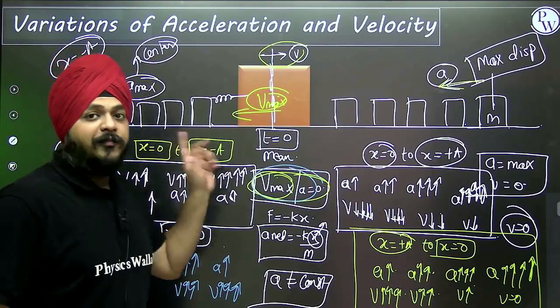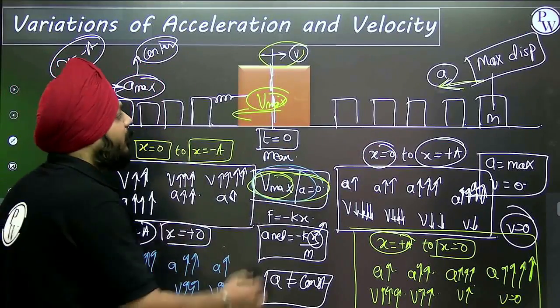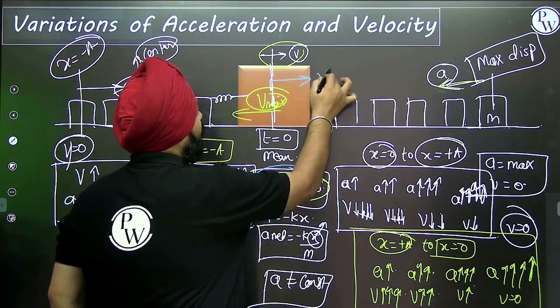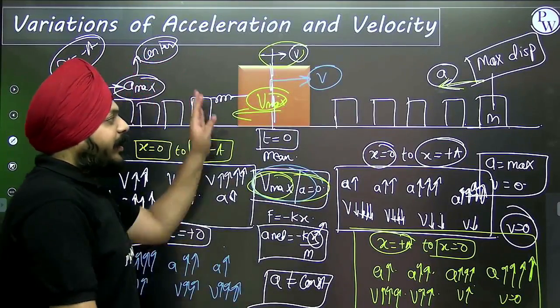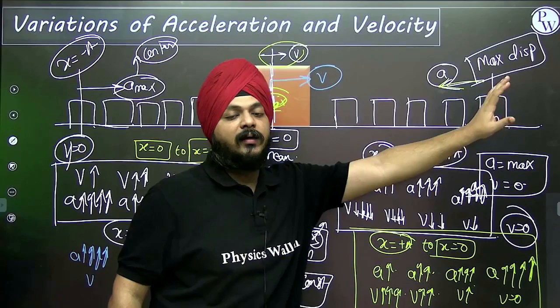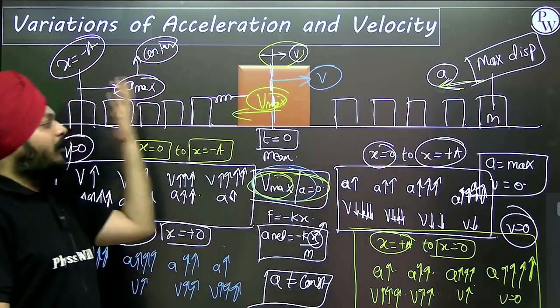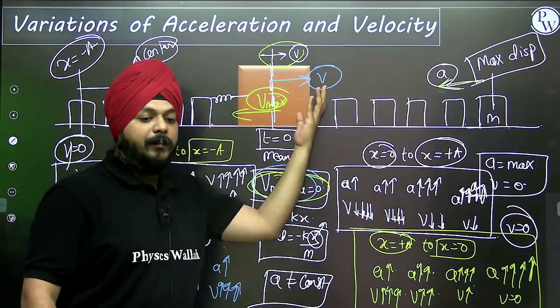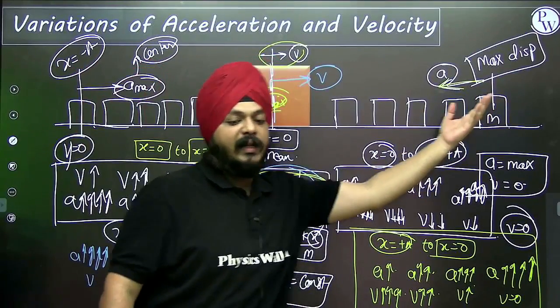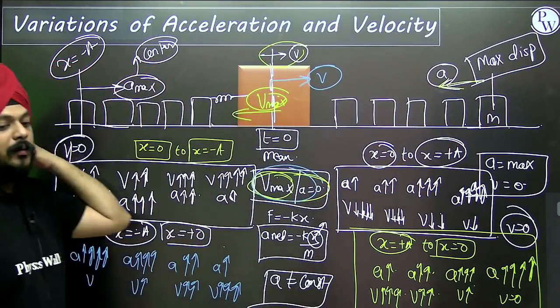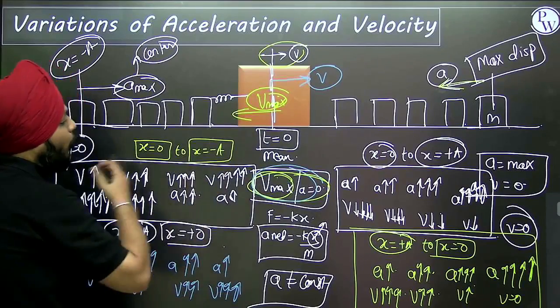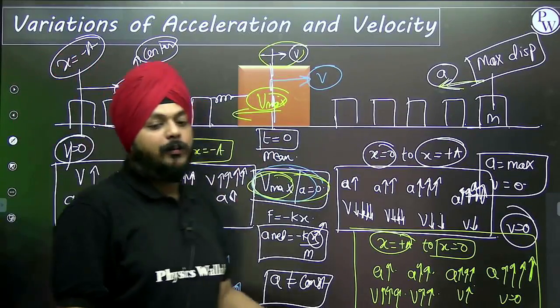Now after completing the entire oscillation, the direction of the velocity will get changed. Again it will move to the positive a side, again it will come back, again it will move on to the negative side, again it will come back, and like this way, to and fro with respect to the mean position.